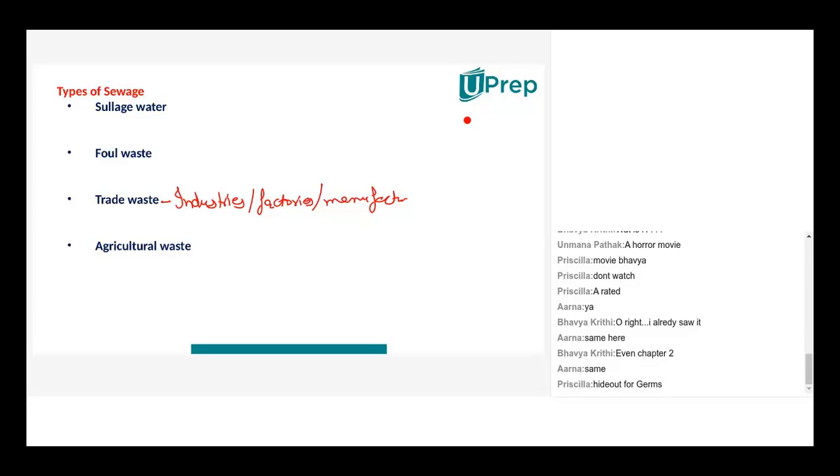You would be surprised to know that even a furniture manufacturing unit requires water. Because of the paints and the varnish, which is a very strong, alcohol-based chemical, right?